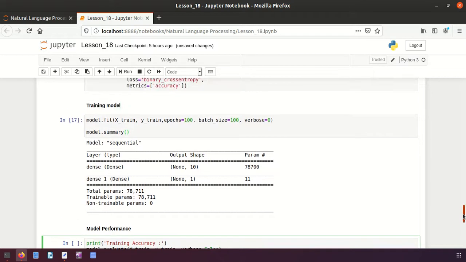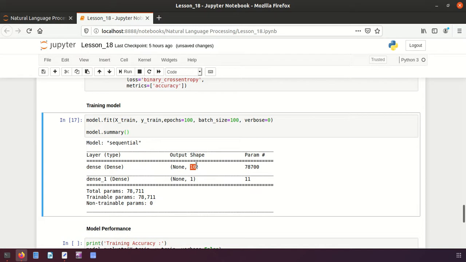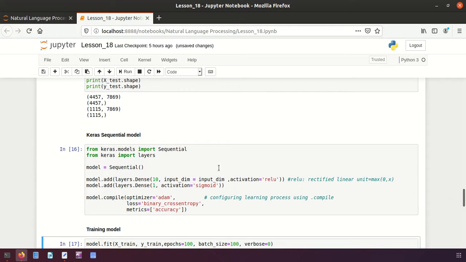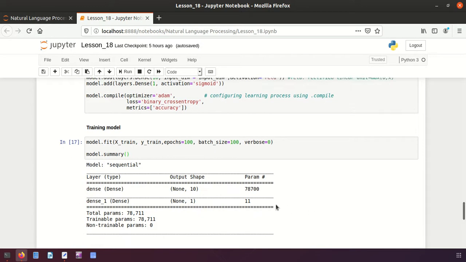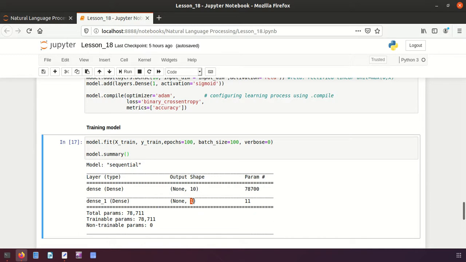Now see friends, this is the result we get. See the first layer, how many nodes did we have? 10. So we have 10 here, and then 10 times this number, right? So how many parameters do we have here? We have this number, and this into 10, so we get this one. And then lastly we have another dense layer. In there we had only one node, right? So 1 plus this 10 becomes 11, right? So this is what you have to remember.